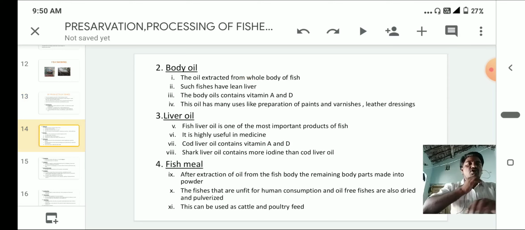Next, body oil. The oil is extracted from the whole body of fish. Such fishes have lean liver. Especially these are the small fishes. From the small fishes, we get body oil, like in Telangana and Andhra Pradesh, they are called Nune Kavallu, and in Telangana, Chandamamalu. So these are the fishes.